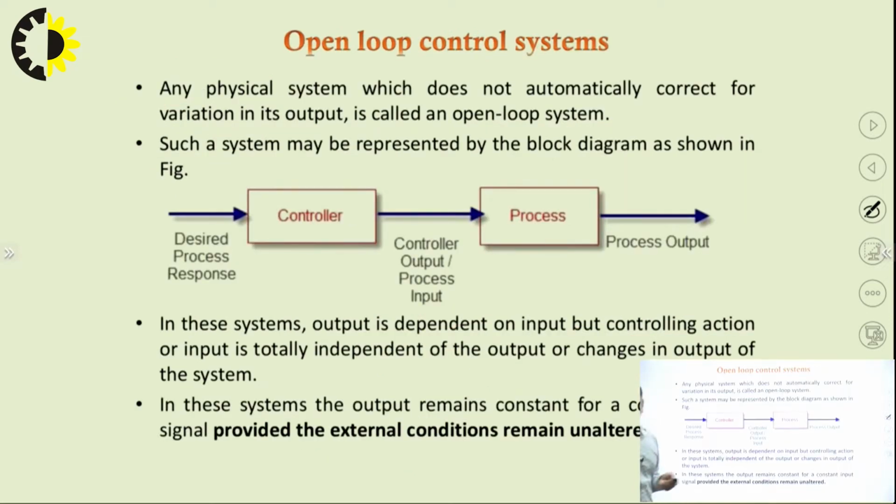Now, after studying various terminologies of control systems, we will understand what open loop and closed loop control systems are. To best study it, we have to take an example. Let us take the example of a traffic light. In India, in metropolitan cities like Delhi, a lot of traffic jams occur, right?